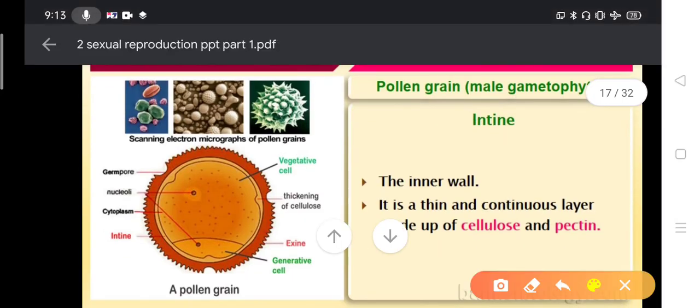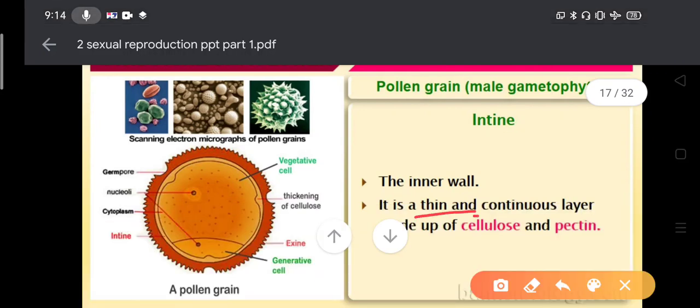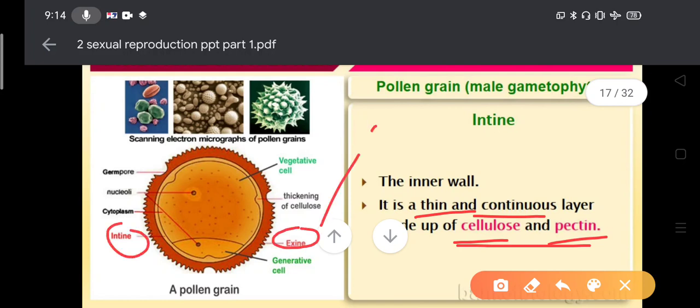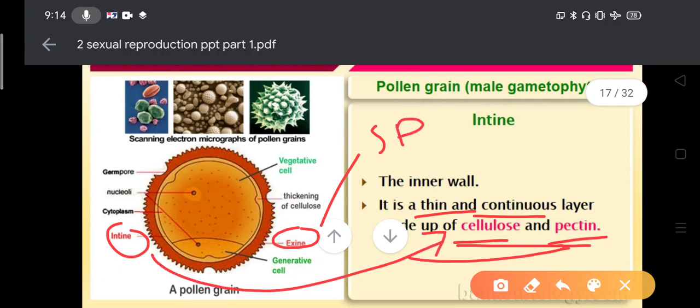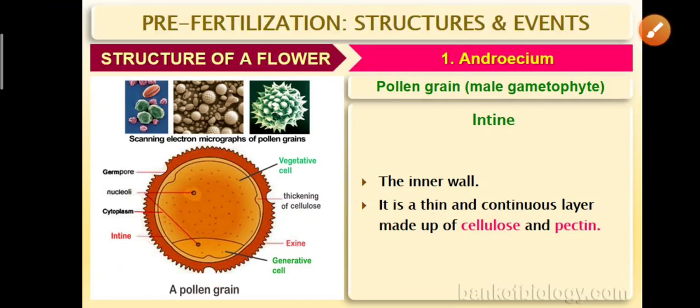Now intine. Intine is the inner wall. It is thin, continuous, flexible and elastic. It is made up of cellulose and pectin, so it is also called a pectocellulose layer. So now take the structure. The outer layer is the exine, the inner layer is the intine. Exine is made up of sporopollenin, intine is made up of cellulose and pectin. So this is about the anther wall.